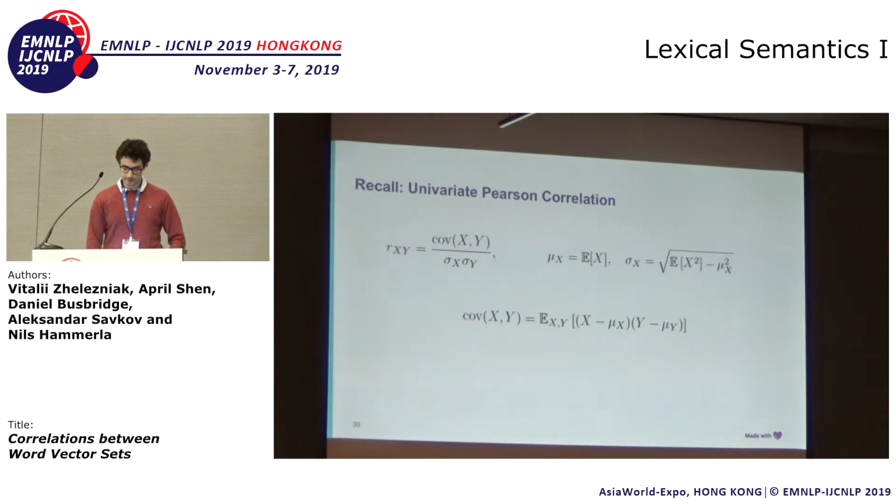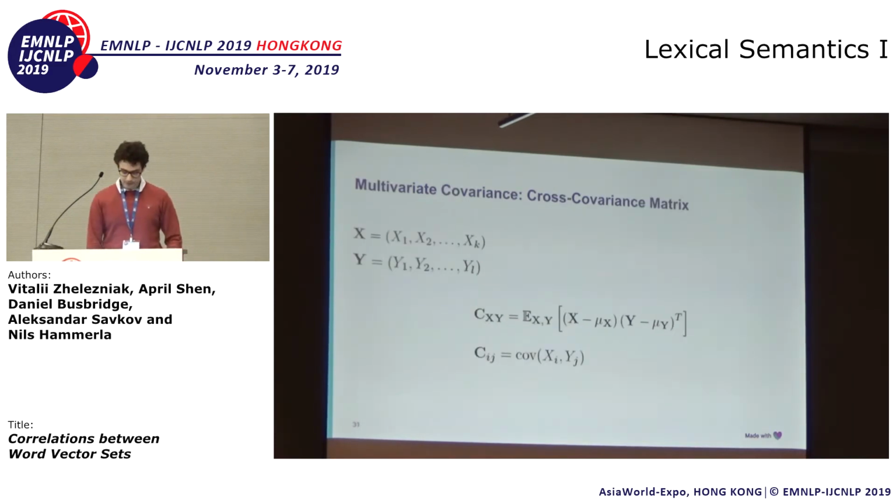So we're going to take a look at Pearson correlation and try to generalize it. Pearson correlation is the covariance between x and y divided by the standard deviation of x and the standard deviation of y. And we're interested in this covariance term here. So instead of scalar random variables, we now have random vector x and random vector y, and we can take a look at this cross-covariance matrix. A cross-covariance matrix is very easy to understand. The element Cij is simply the covariance between xi and yj.